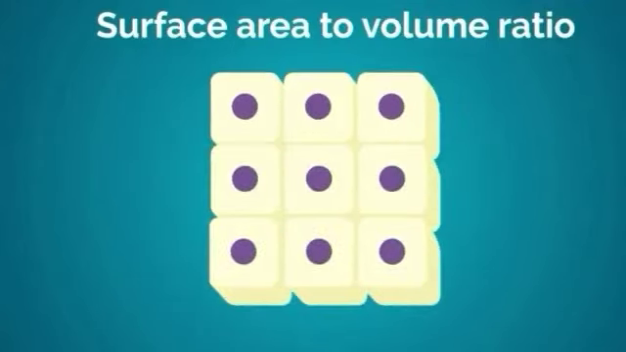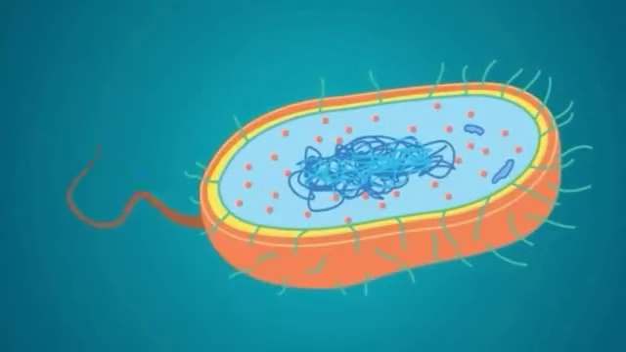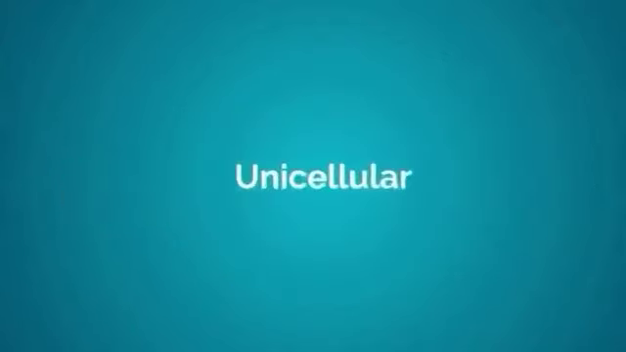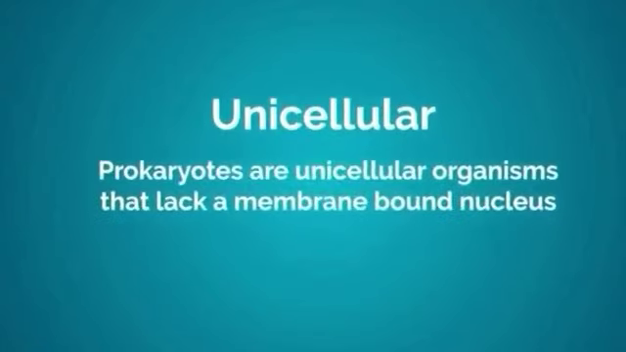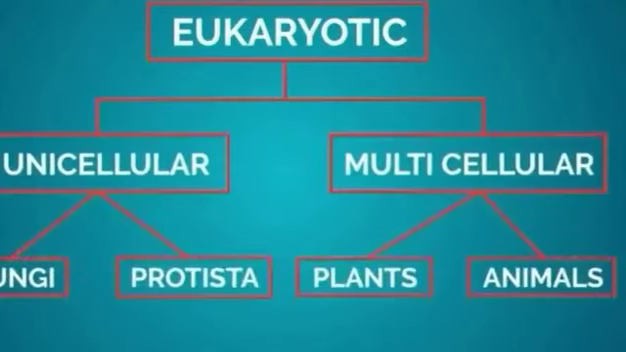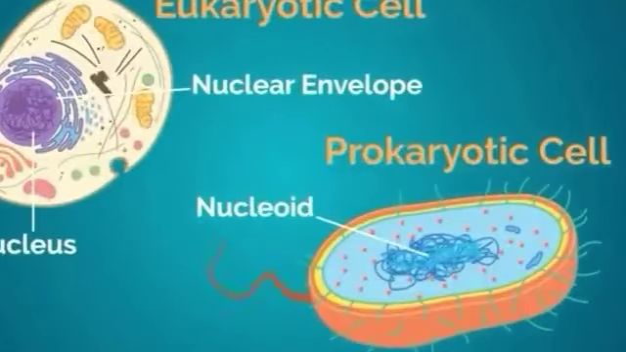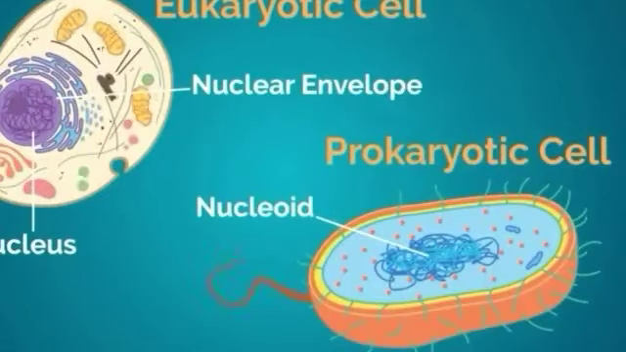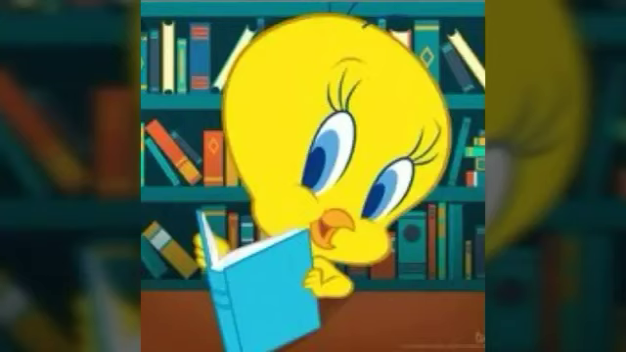Now we understand that prokaryotes won't have a nucleus and they are devoid of cell organelles except ribosome. Interesting fact is that all prokaryotes are unicellular, which means entire organism is made up of a single cell. Eukaryotes, on the other hand, can either be unicellular or multicellular. In unicellular, we can see fungi and protista, whereas in multicellular, we see plants and animals. So, eukaryotes contain nucleus, prokaryotes contain nucleoids.